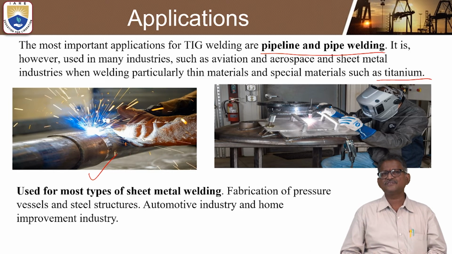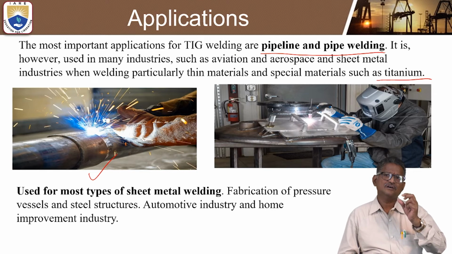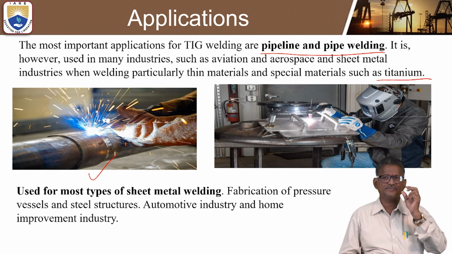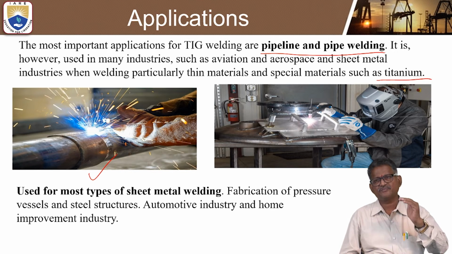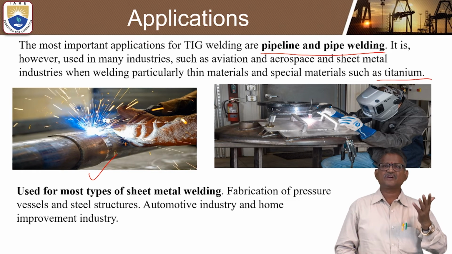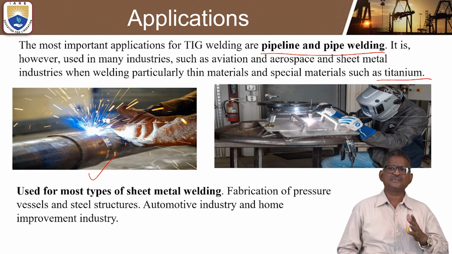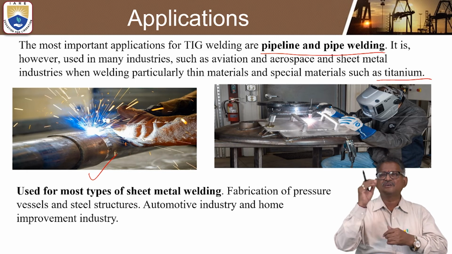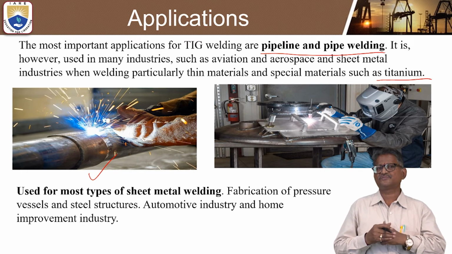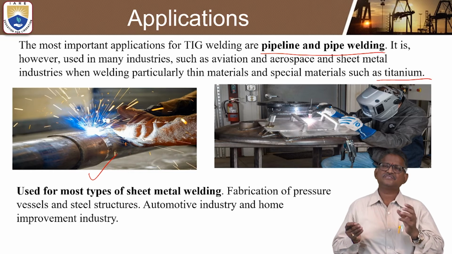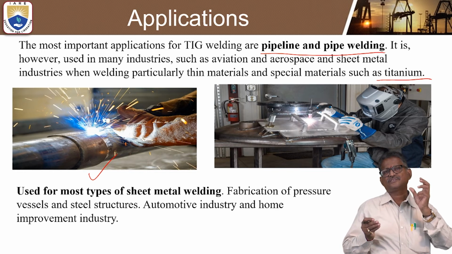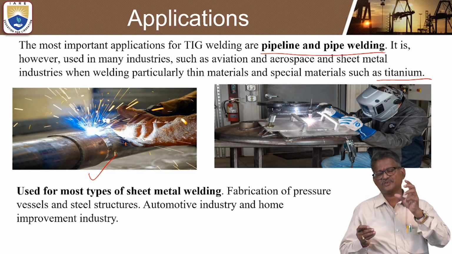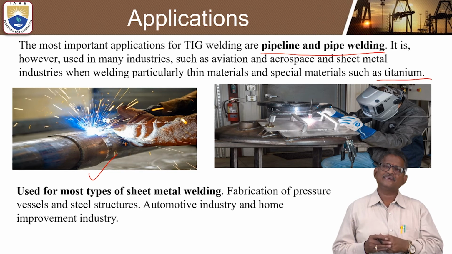So this is how TIG welding can be widely used in pipeline and pipe welding processes, because in many industries such as aviation, aerospace, and sheet metal, lightweight is also required, so this process can give good quality and light weight.